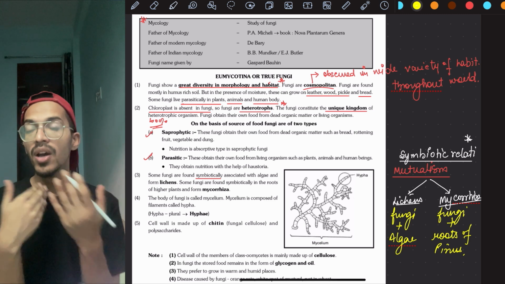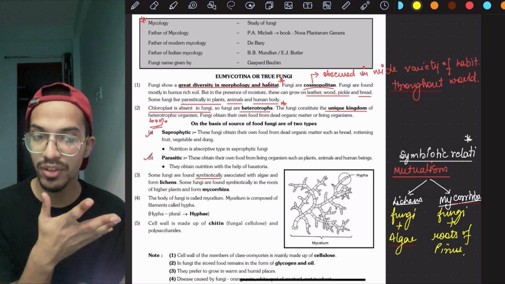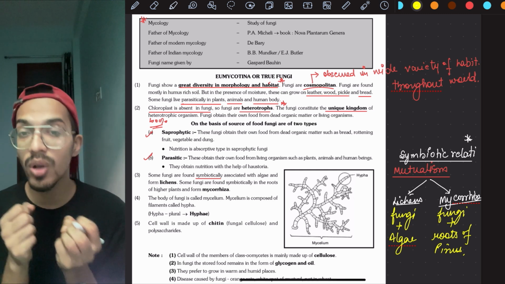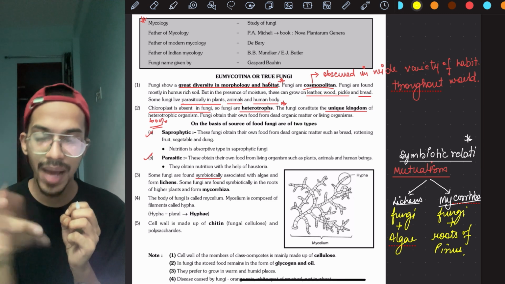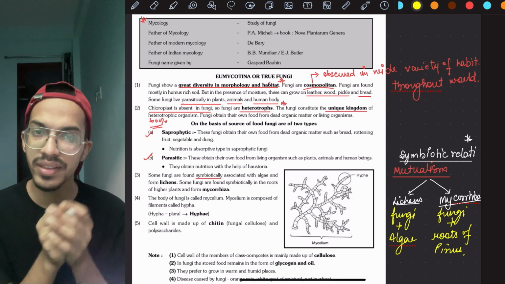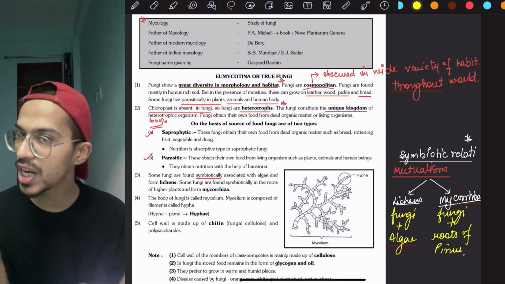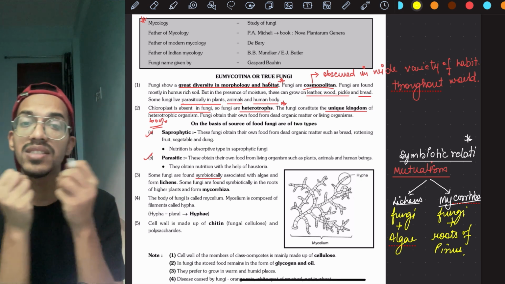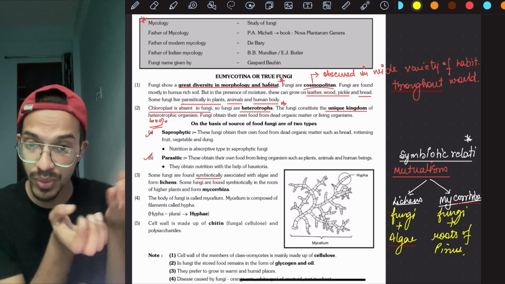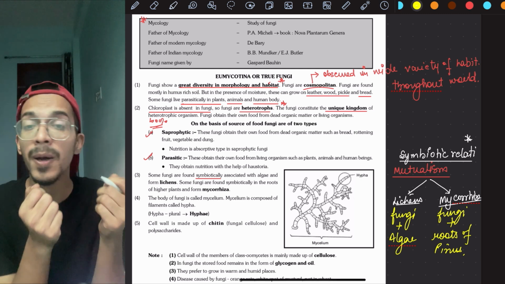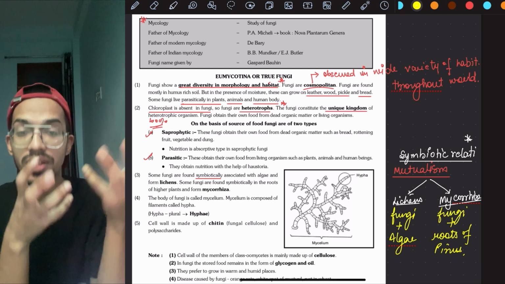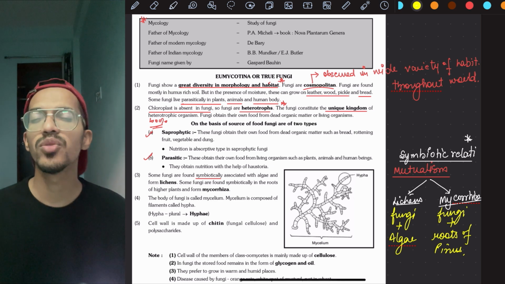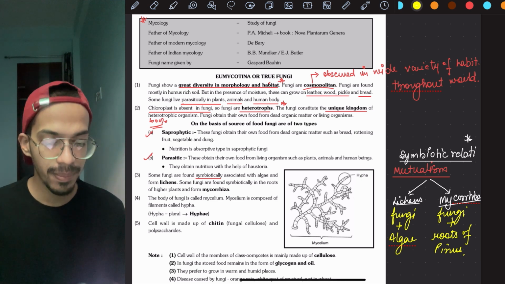Mutual kind of relationship means a beneficial relationship. For example, if there are two roommates, one roommate will make the food, the other roommate will bring all the material for the food making. This normally happens. So who is bringing the food material? That is the fungi. But fungi do not have chloroplast. It can't make its own food. So in return for the material given by the fungi to the plants, whether algae or Pinus, the Pinus or the algae will give food to the fungus. We will learn this in more detail. For now, just remember this fact.